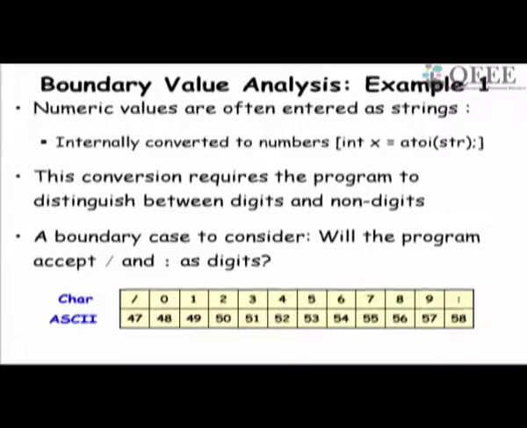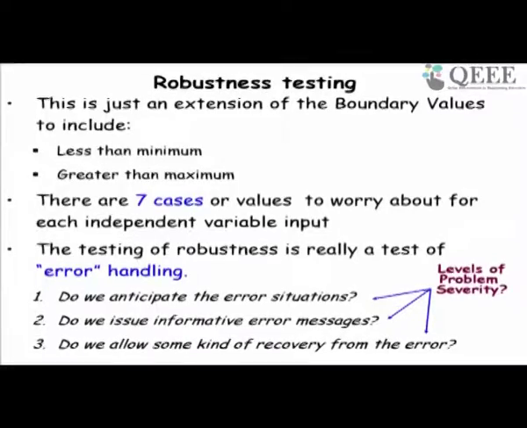Let's assume that a program reads a numeric value and then converts it into a string. Let's say it reads 55 and converts it to a 7-bit ASCII string and so on. Now the boundaries are 47 and 58. For a single variable, it's simple. Now let's see the combinations of variables.